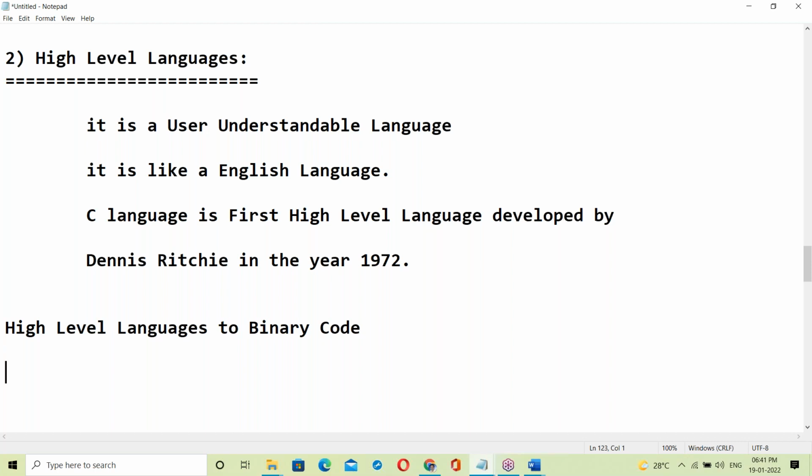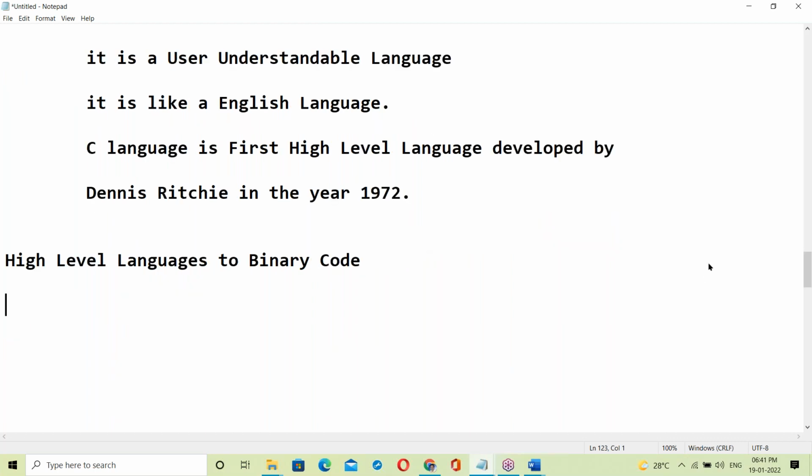Which one will convert here? All the high level languages like Java program, C program, C++, Python, how do we convert them into binary code? Which one will convert from high level language to binary code? Anyone have an idea? Abhinay is saying compiler. Saujan is saying compiler. Kalyan is saying interpreter. Yes, good, correct.